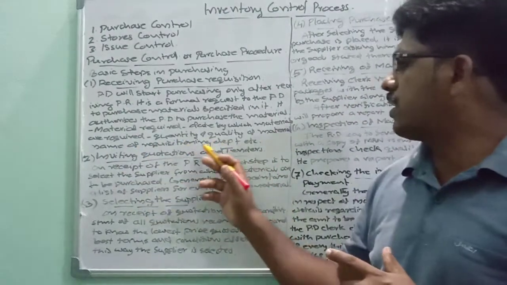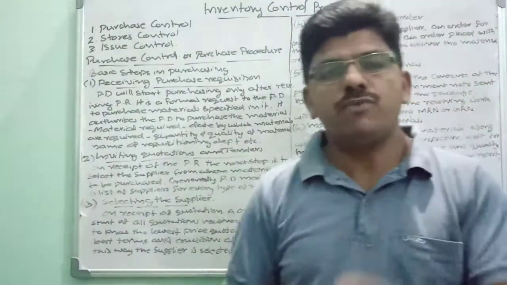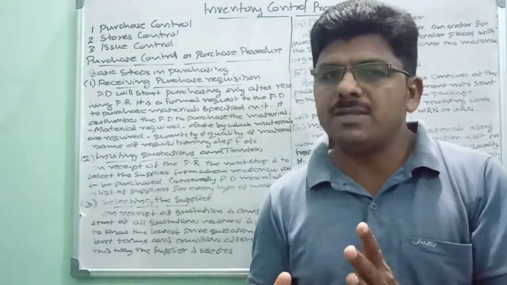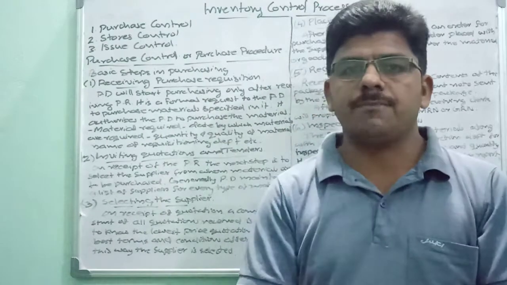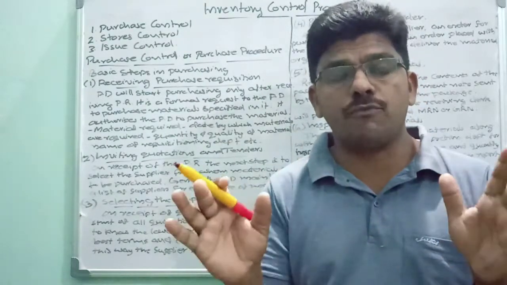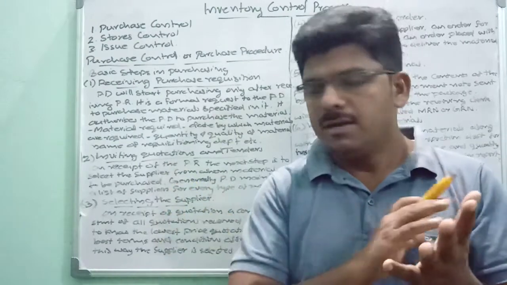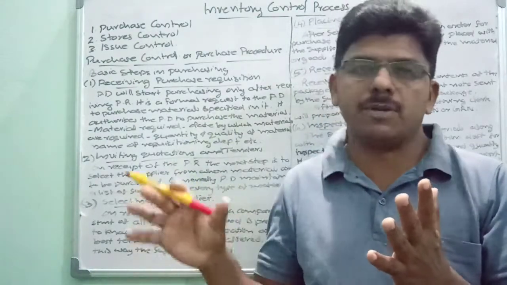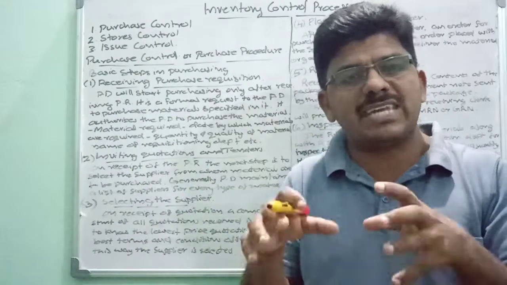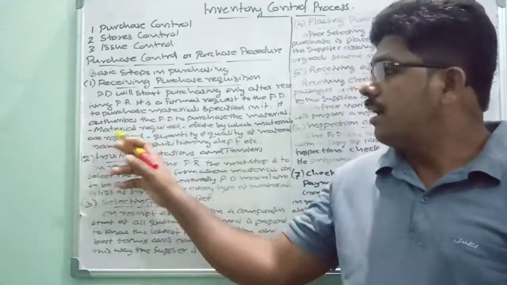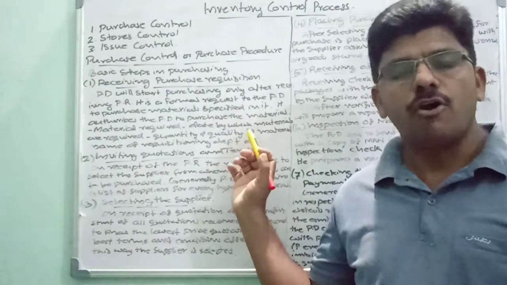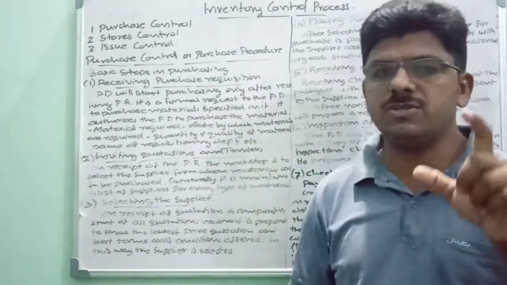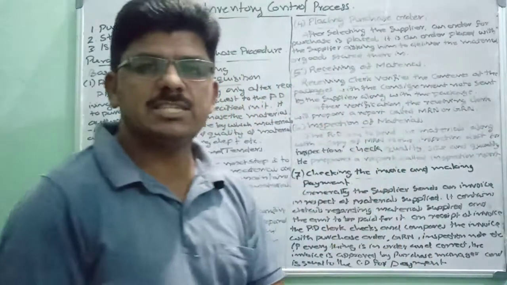Then name of a requisitioning department, etc. Which department wants this material? Which department submits this requisition? So the name of that department and the details about all those materials or requirements of that particular department. This purchase requisition must contain these details of material to be purchased. This is the first stage of a purchase procedure.